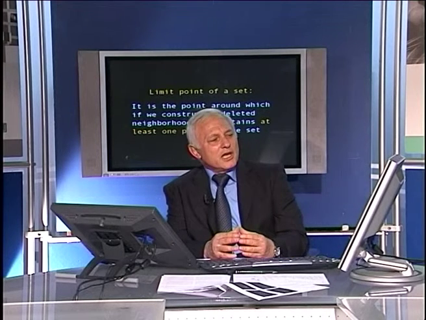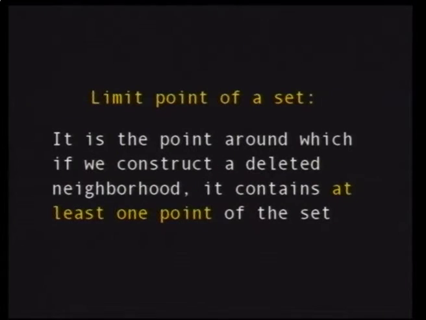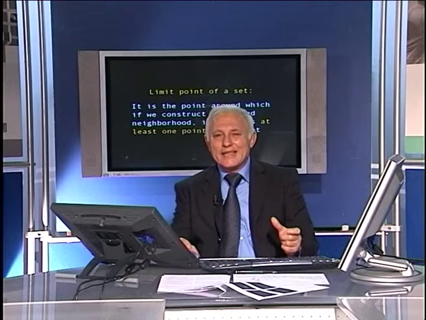Now, this is an important concept. It's called the limit point of a set, which we shall be using all the time. The limit point of a set is the point around which we construct a deleted neighborhood. A deleted neighborhood is a neighborhood, the one we just explained, but we delete, we cancel, we exclude the center. So this is called a deleted neighborhood.